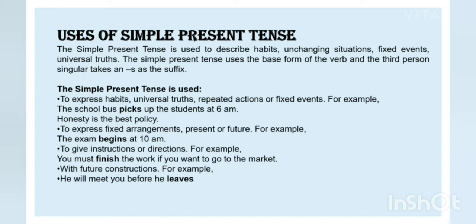Now these are the basic uses of simple present tense. That is, it is used to express habits, universal truths, repeated actions or fixed events. Then it is used to express fixed arrangements, present or future. It gives instructions or directions, and it is used with future constructions, like he will meet you before he leaves. So it's a future construction. In such sentences also you normally use simple present tense.